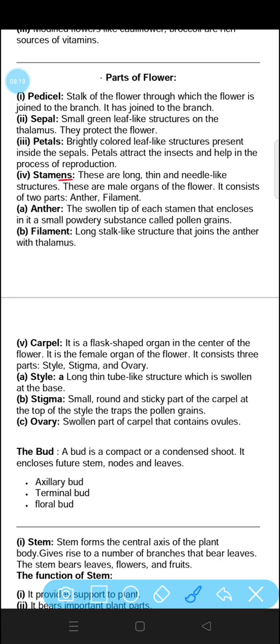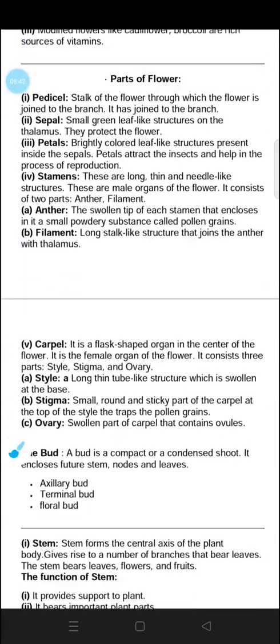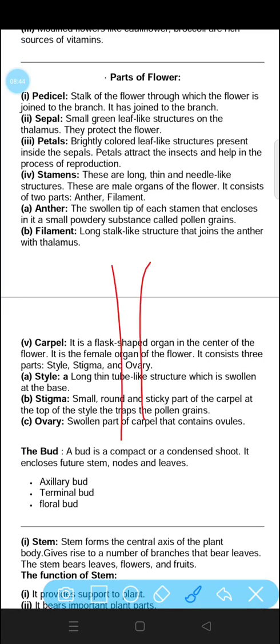Stamens are long, thin and needle-like structures. These are the male organs of the flower. The anther is the swollen tip of each stamen that encloses a small powdery substance called pollen grains. Pollen grains are stored in the anther. The filament is a long stalk-like structure and it has the anther on it. So this is the filament and this one is the anther.